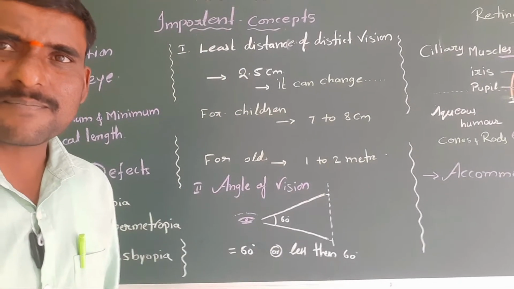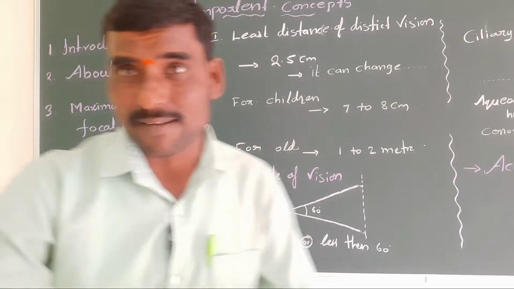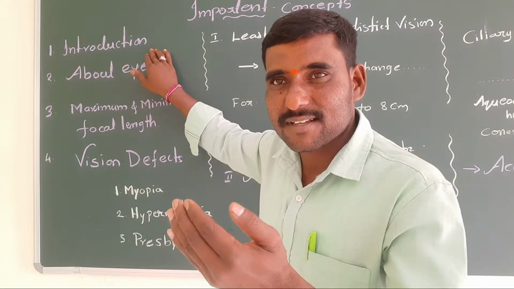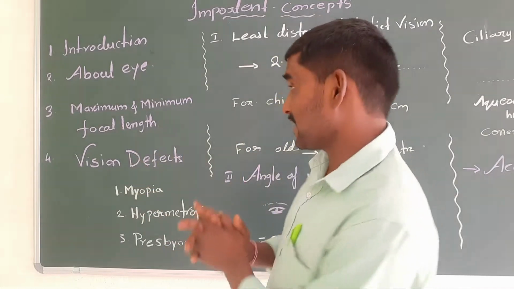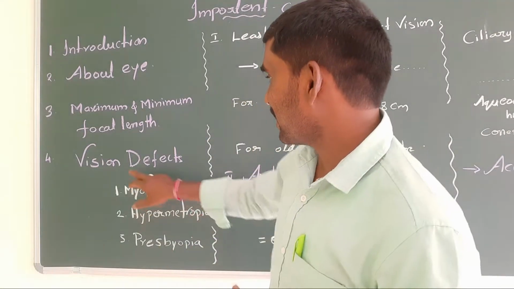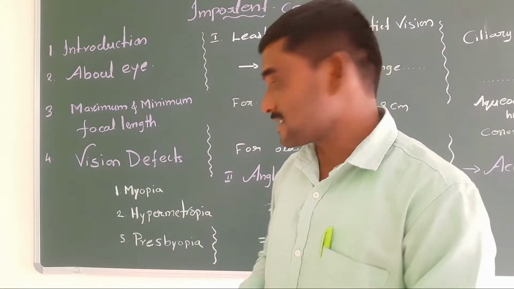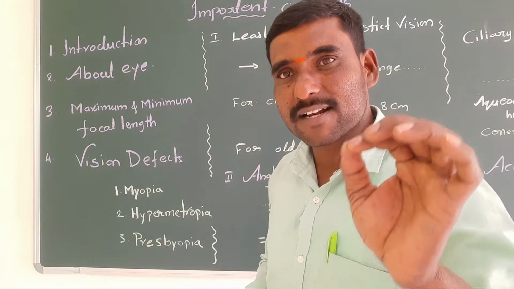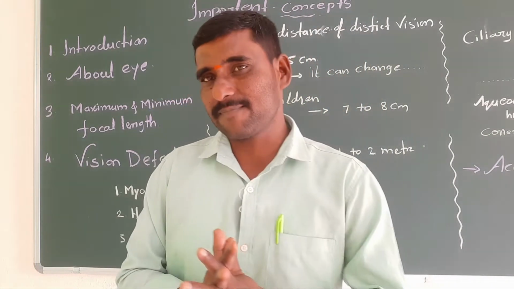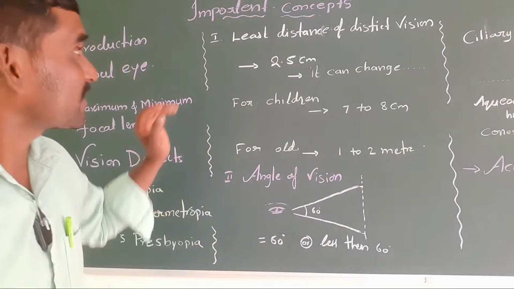See, first we will see the important concepts in the human eye. These are the important concepts I wrote here. So, introduction. Then, about the eye. Then, maximum and minimum focal length of the eye lens. Also, vision defects. We have three vision defects according to the syllabus: myopia, hypermetropia, and also presbyopia. Very easily you can get this by carefully observing here. Now we'll start. See here, first the introduction.